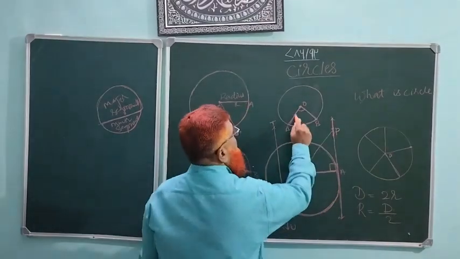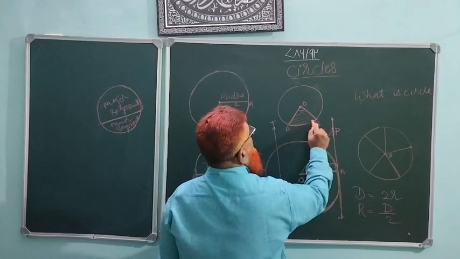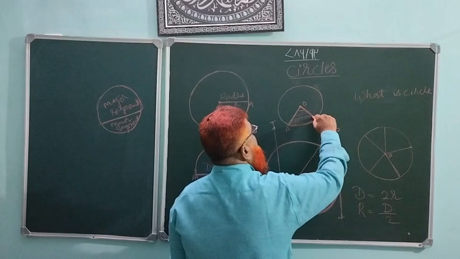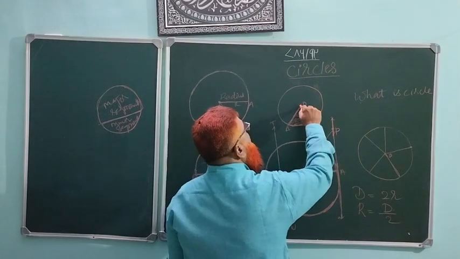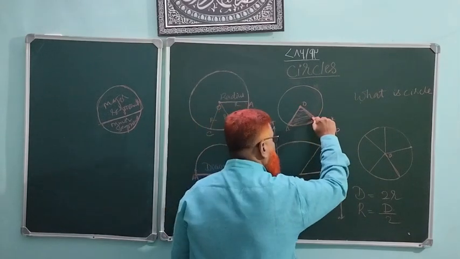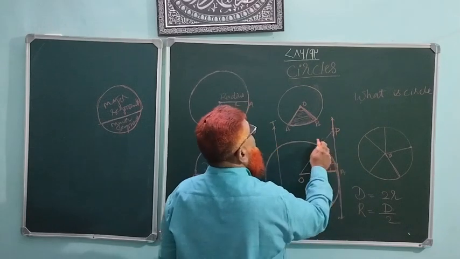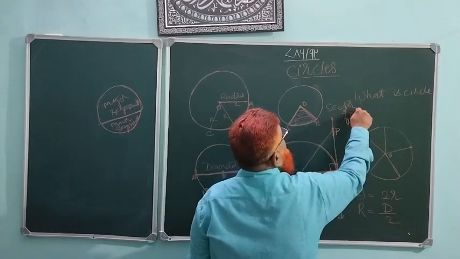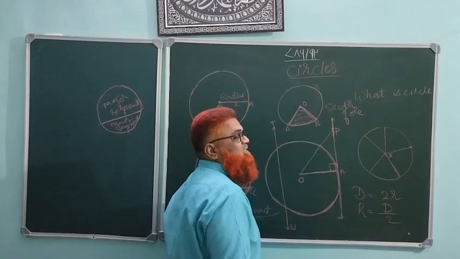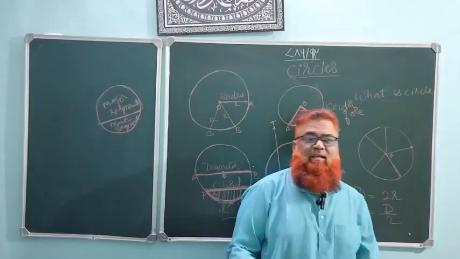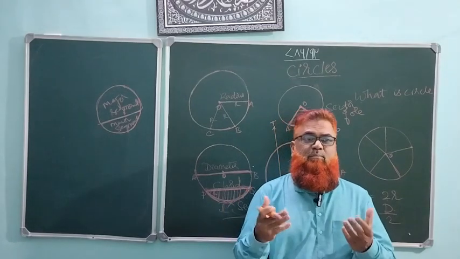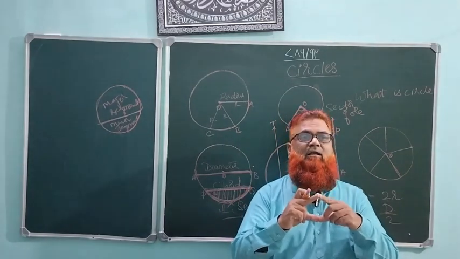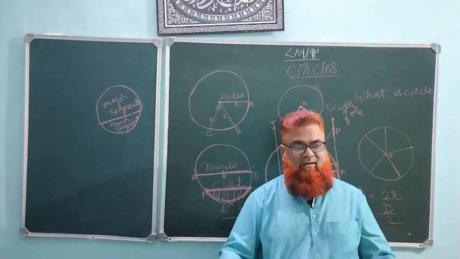So the region or the portion bounded by two radii and an arc is called a sector of a circle. What is a sector? The region or the portion bounded by two radii and an arc is called a sector.